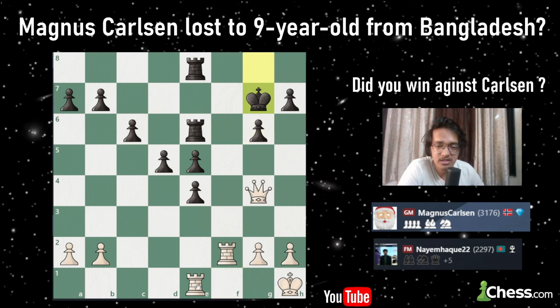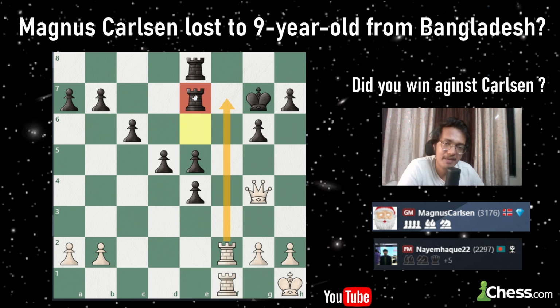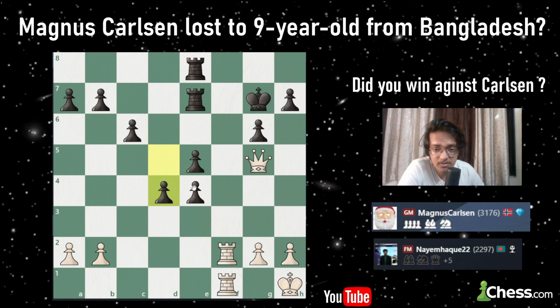And after this, Rook is now trying to double up over this side. Magnus moves his king, and after doubling up, now he doesn't want this kind of stuff, so he just backs off his Rook, saving the 7th rank. So now Mugdha has to do something after this push. And now see, look at Magnus. Magnus is trying to instigate over here.